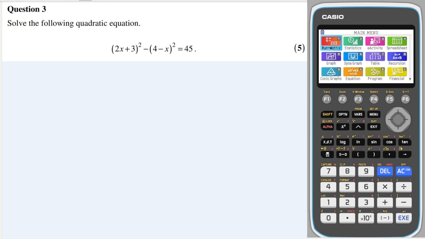Okay, a few ways of doing this. I mean, this is a difference of 2 squares, but I don't think that's going to help us too much because we've got this 45 on the other side. So I think the best way of doing it is just expanding the brackets.